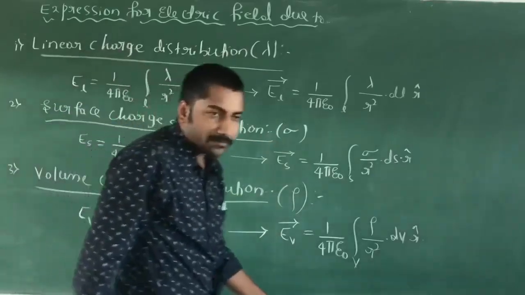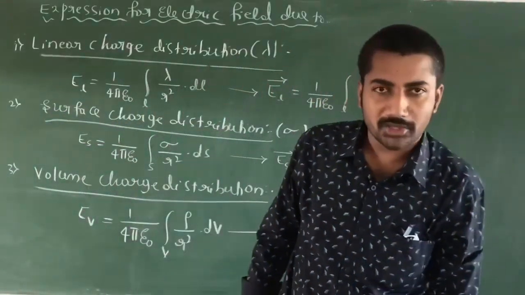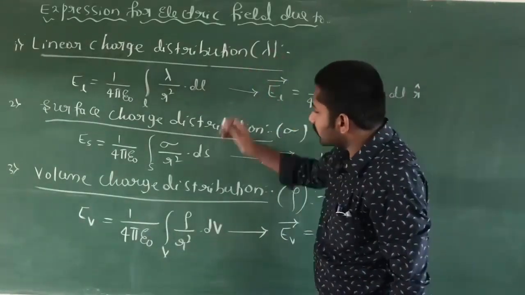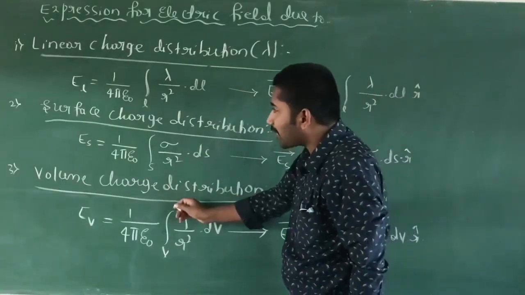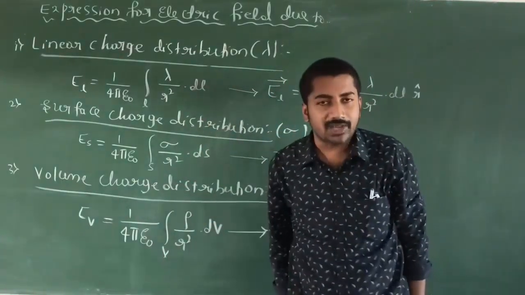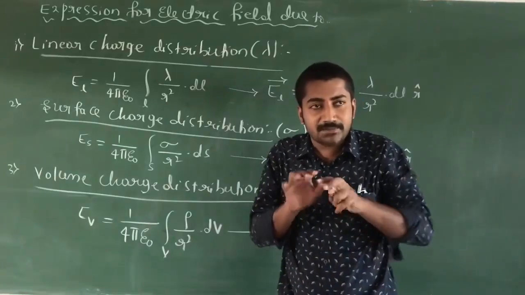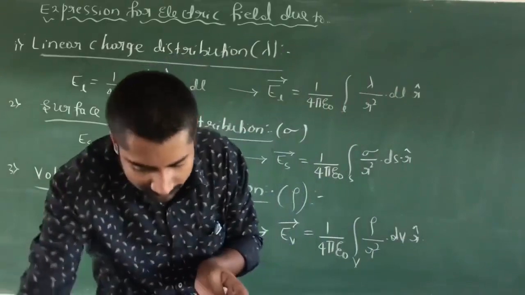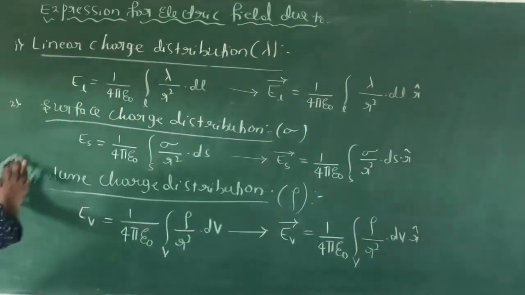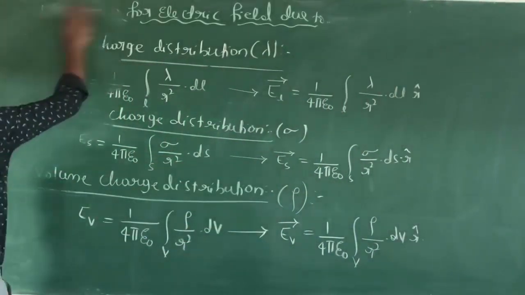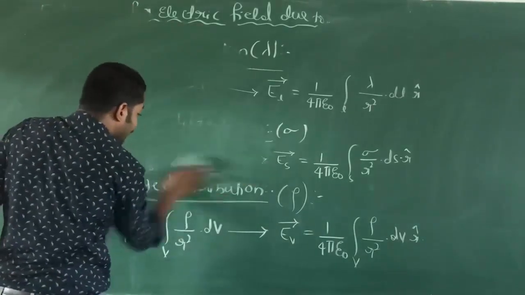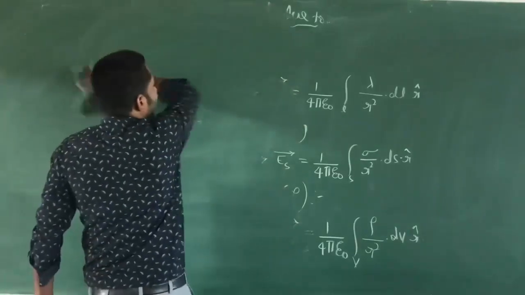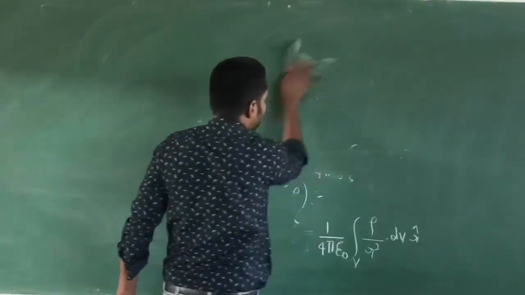These are the types of charge distribution, or continuous charge distribution. The sum of linear charge distribution, surface charge distribution, and volume charge distribution is called continuous charge distribution. When the charge is distributed along any one-dimensional, two-dimensional or three-dimensional curve, we find the total electric field due to the continuous charge distribution.